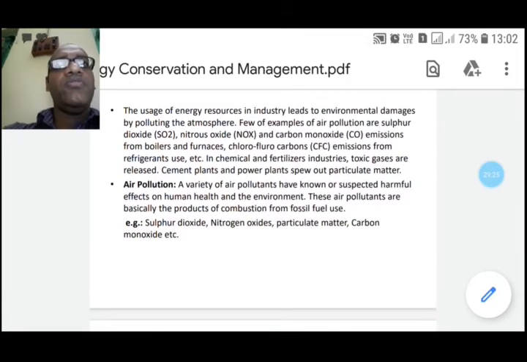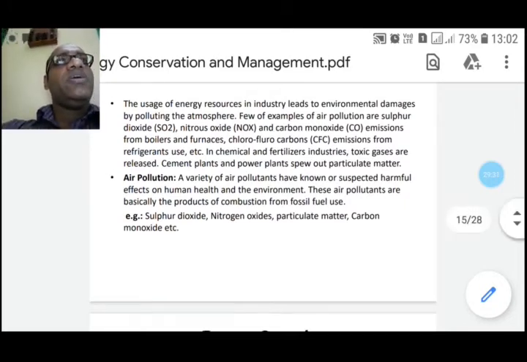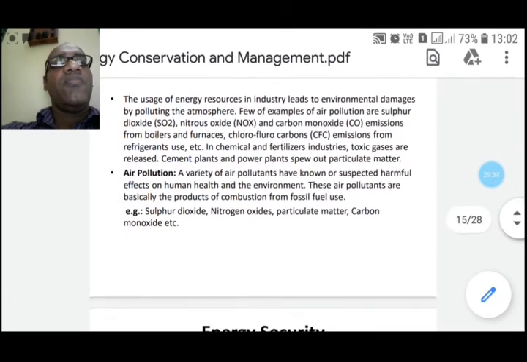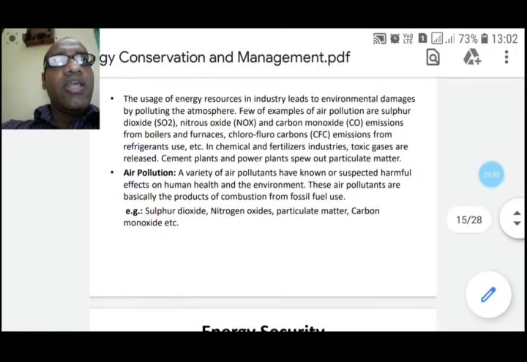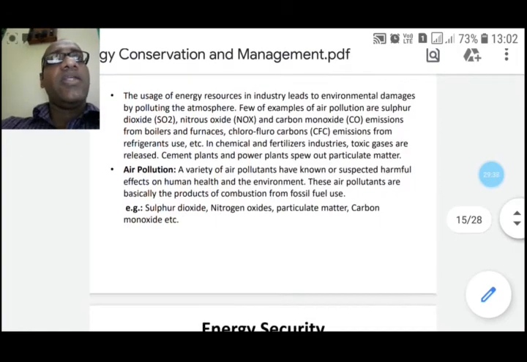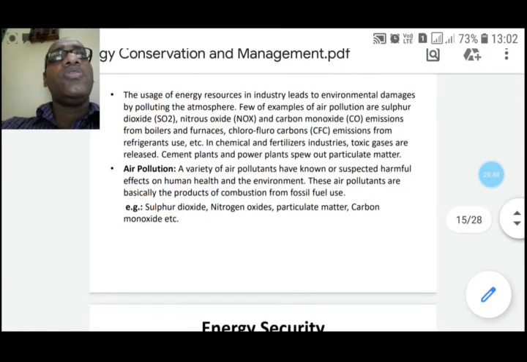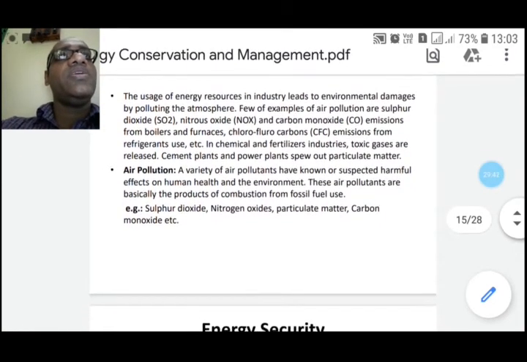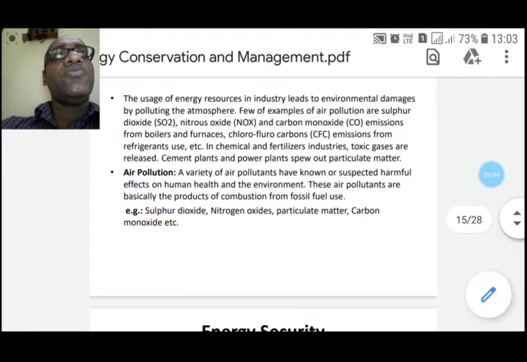Now, another type of air pollutant is ground level ozone. Unlike the other primary pollutants mentioned above, it is not emitted directly into the atmosphere, but it is a secondary pollutant produced by the reaction between nitrogen dioxide, hydrocarbons and sunlight.